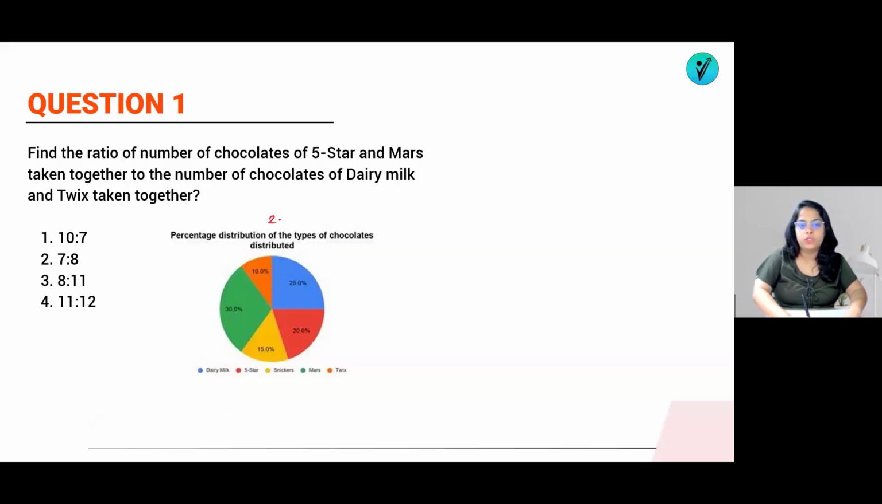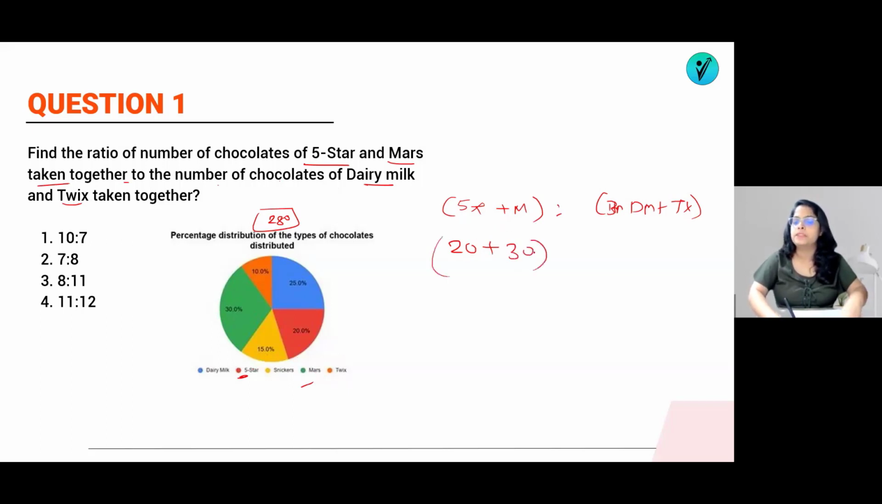We know that the total chocolates were 280. Find the ratio of the number of chocolates of 5 Star and Mars taken together to the number of chocolates of Dairy Milk and Twix together. So 5 Star plus Mars is to Dairy Milk plus Twix. How much is 5 Star? 5 Star means red, which is 20%, plus Mars, which means green, 30%. So 20% plus 30% of 280.